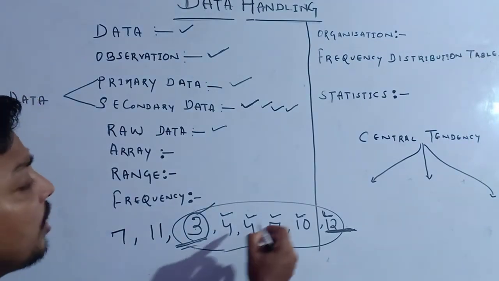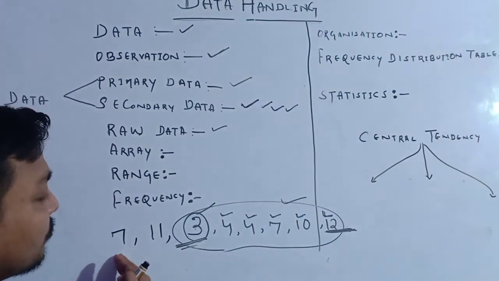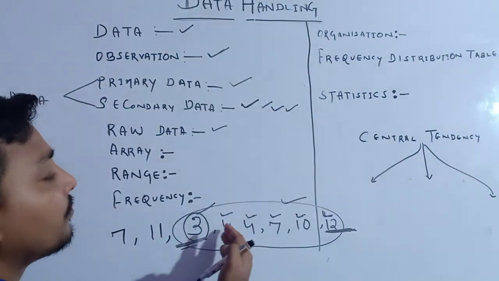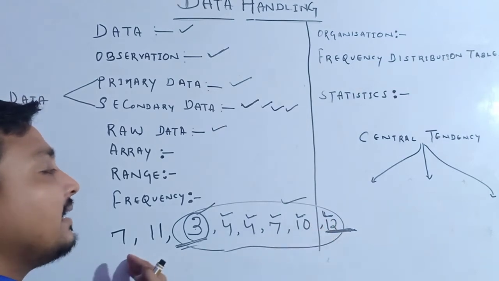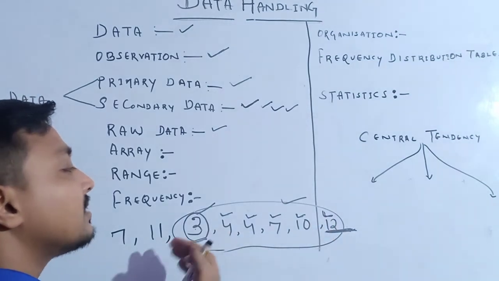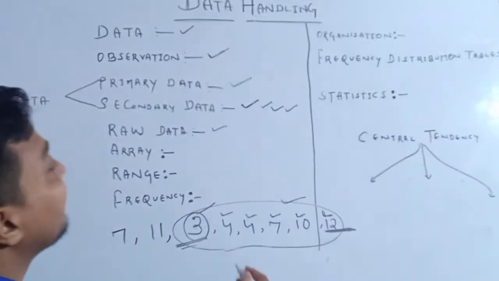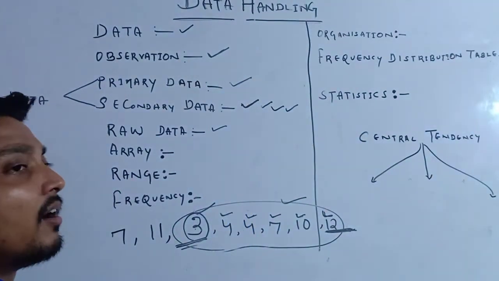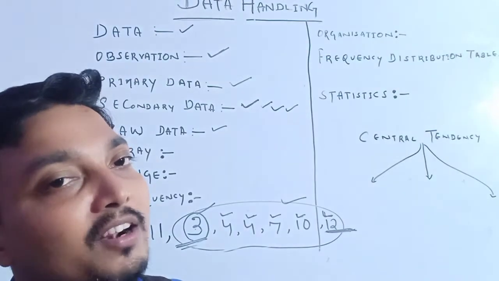Raw data means the original form of the data, how I am getting it: first home, second home, third home, fourth home, fifth home, sixth, seventh, eighth. So in a definite order, whichever data I get while collecting in the original form is called our raw data. Remember, the original form of the data is called our raw data.